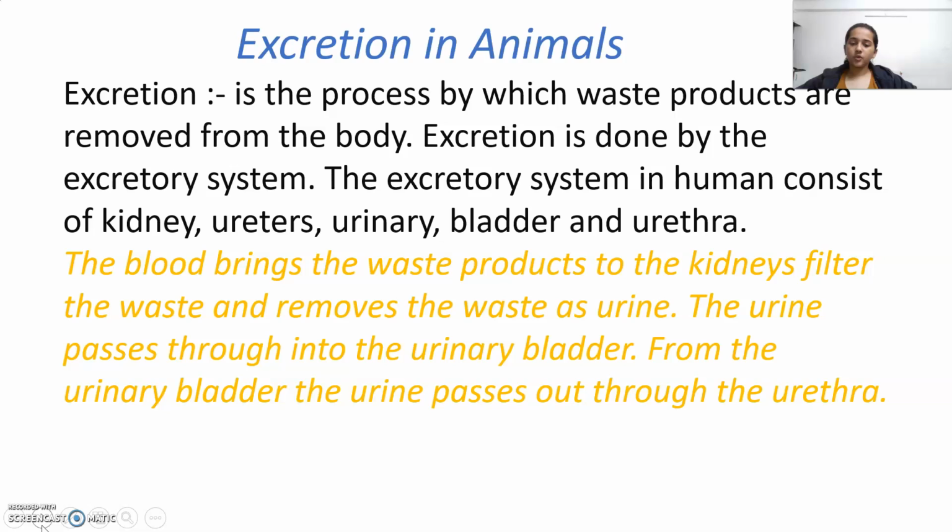The blood brings the waste products to the kidneys. Kidneys filter the waste and remove it as urine. The urine passes into the urinary bladder. From the urinary bladder, the urine passes out through the urethra.